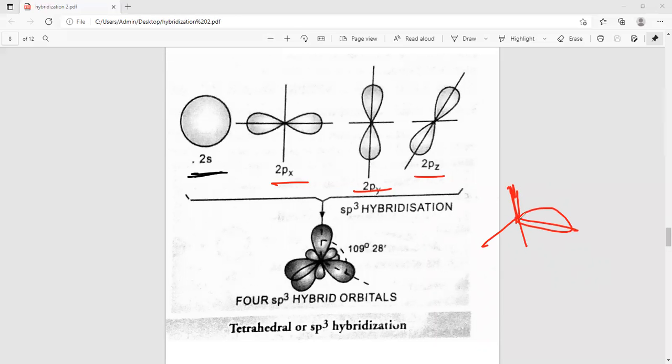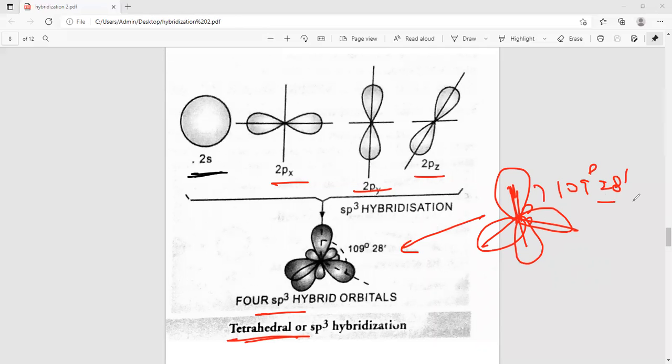This is the tetrahedral, one orbital, second orbital, third, and fourth. So this structure is called tetrahedral structure, the hybridization is sp3, and the angle is 109 degree 28 minute, right?